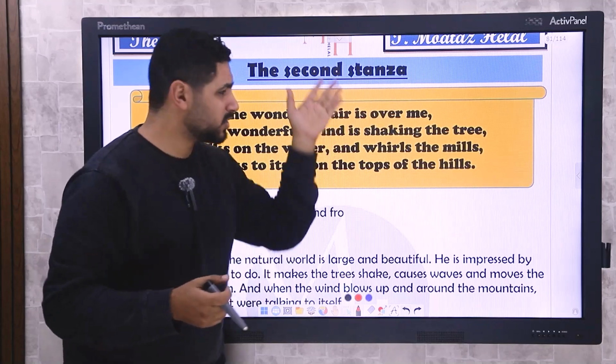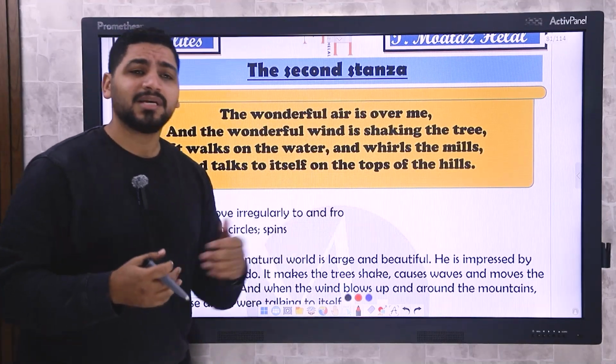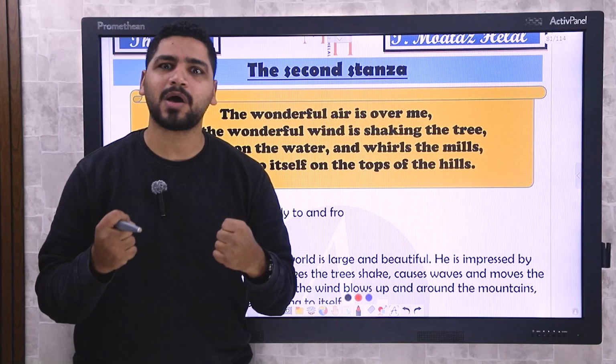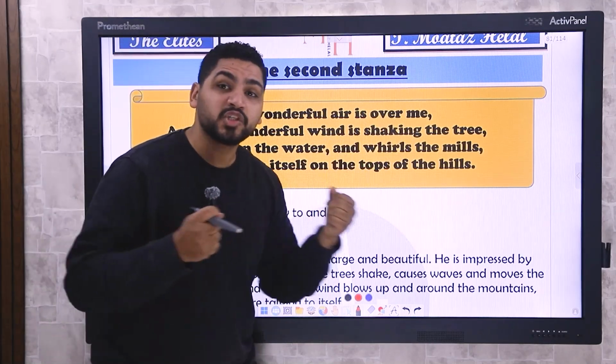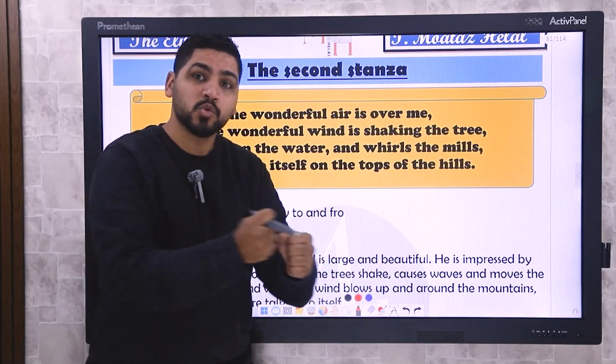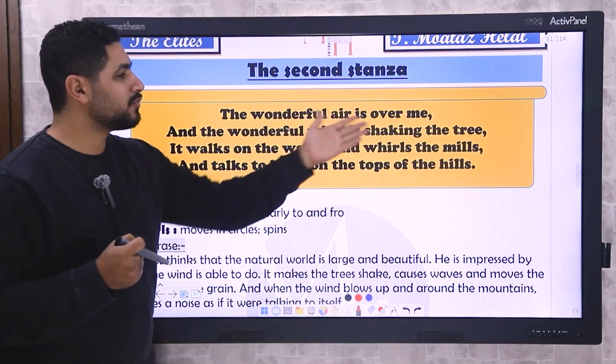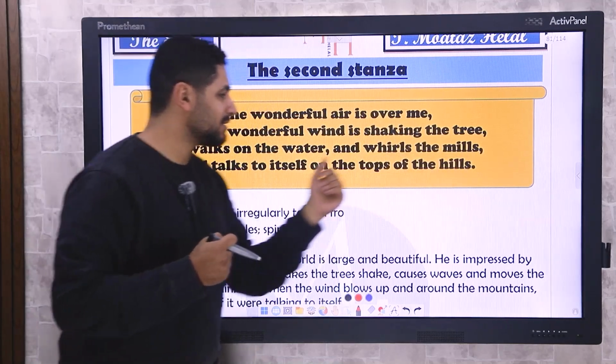In this stanza, which is very simple, 4 lines, he just wants to tell us that the air is so powerful. The air is so strong. How? Number 1, it can shake the trees. Shake, like make them move, you know? So the wonderful air is over me, and the wonderful wind is shaking the tree.